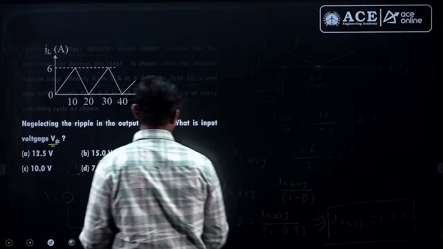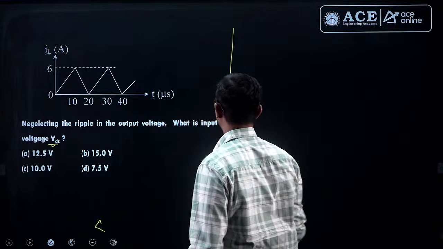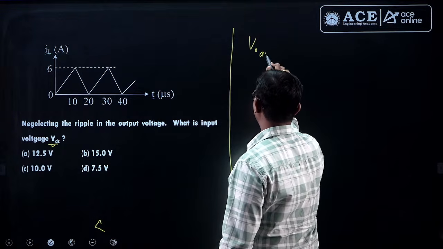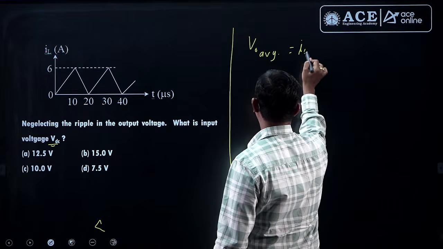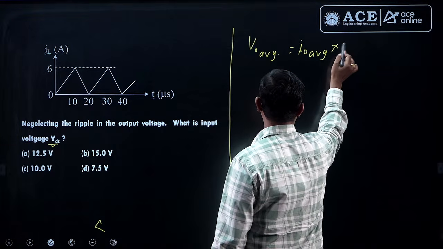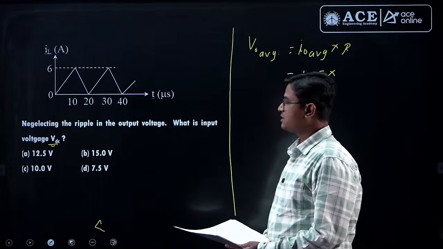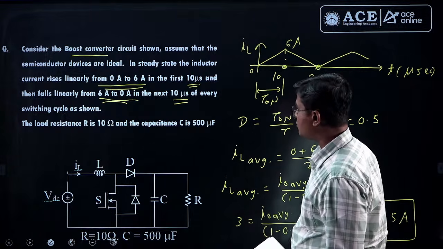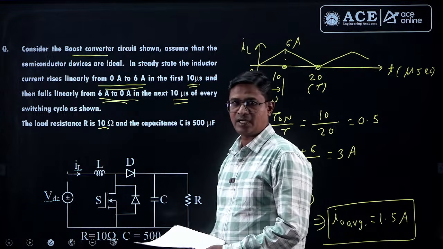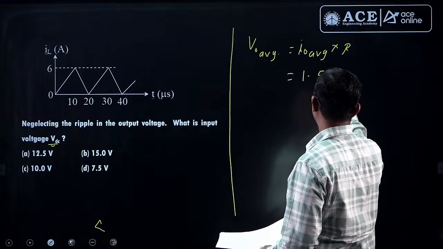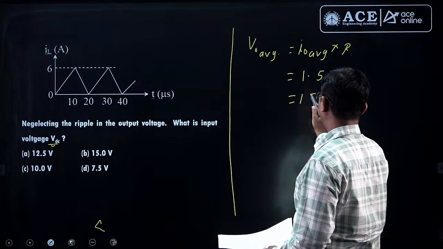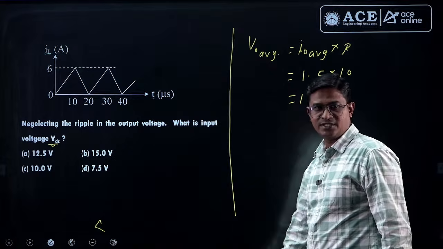And they are asking what is the input voltage. Now if I0 average is 1.5, can I write V0? V0 average equal to I0 average into R. It is 1.5, and load resistance, he has given the load resistance value as 10 ohm, right? So into 10, this is equal to 15 volt. So my V0 average is 15 volt.